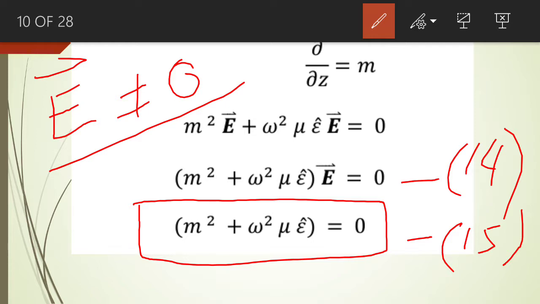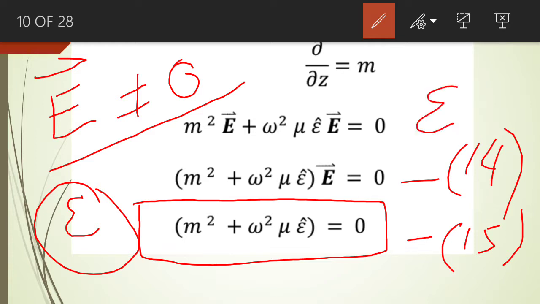If you compare it with the auxiliary equation of the lossless medium, the only difference is that in that equation the permittivity was a real quantity, because the permittivity of a lossless medium is a real quantity, and the permittivity of a lossy dielectric medium is a complex quantity, represented by ε̂.